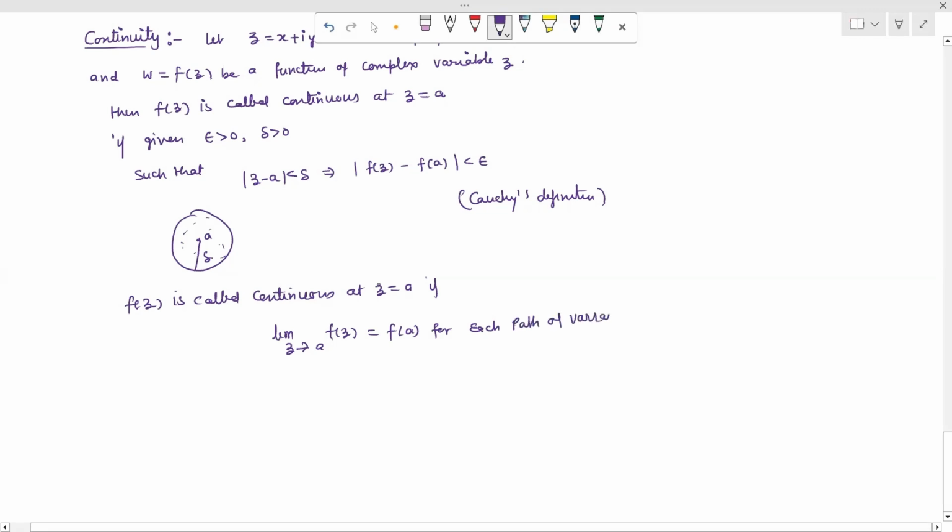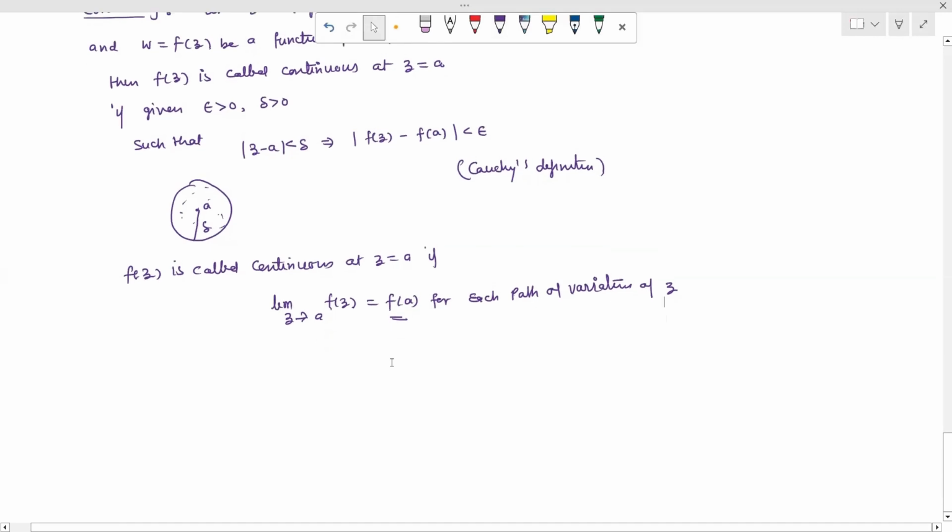So we can change any path, but we get the same value. When we change any of the paths, we get f(a). So this is the other definition. Basically, this definition is known as the arithmetical definition.